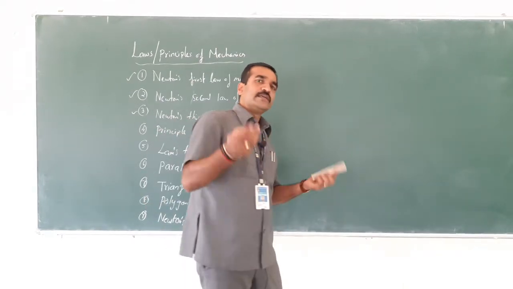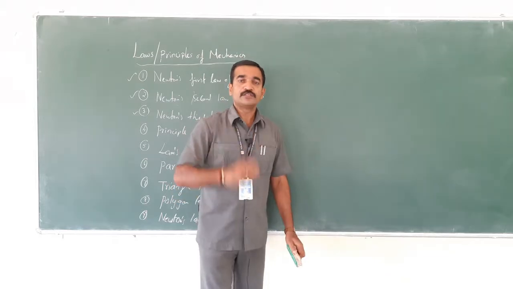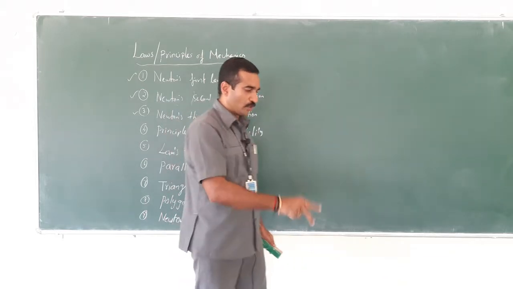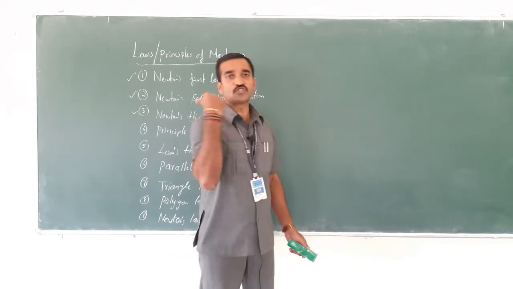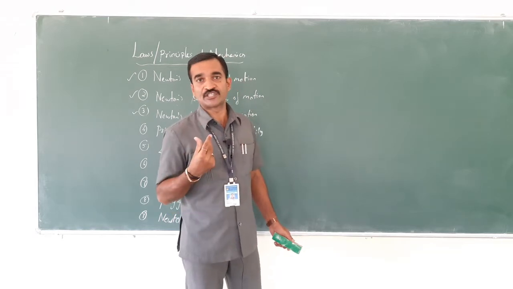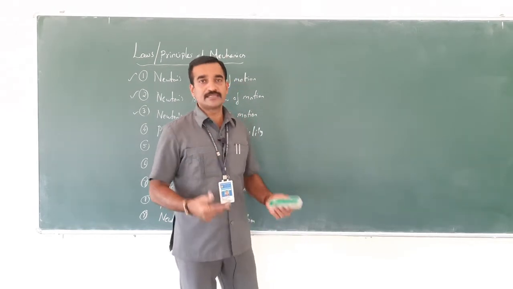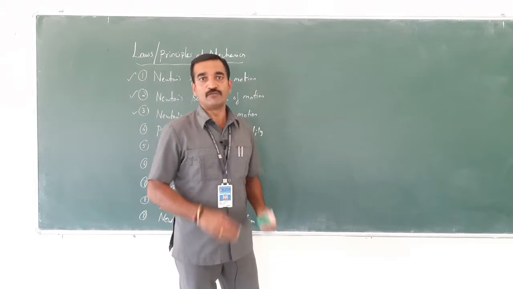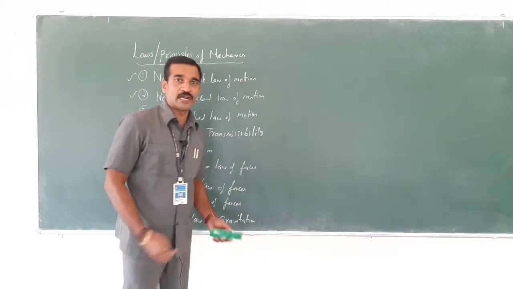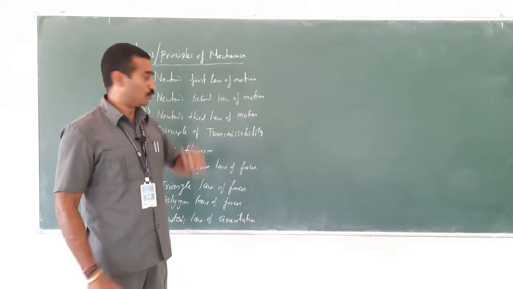Or in a simple way, take a ball and just throw it on the ground. It bounces back. So that is the reaction. So this is a typical example for Newton's third law of motion.